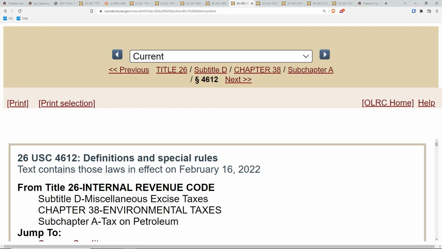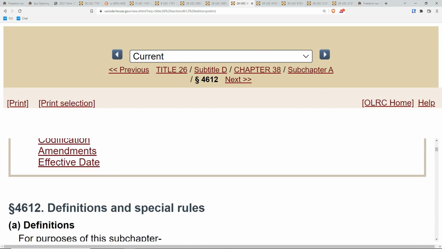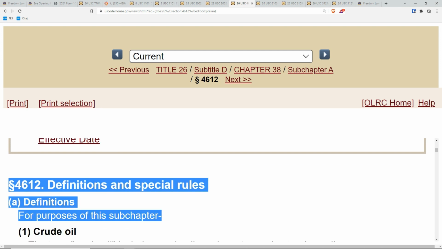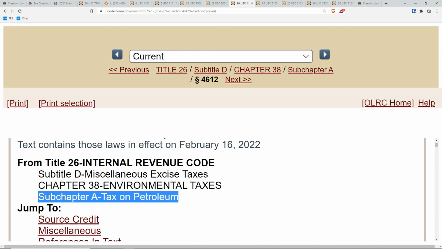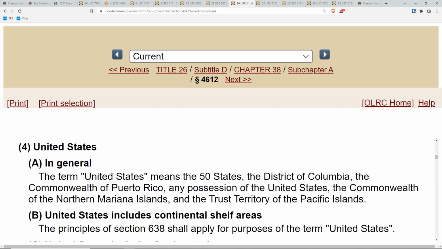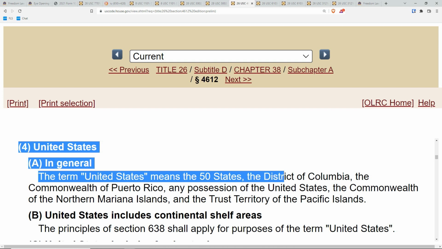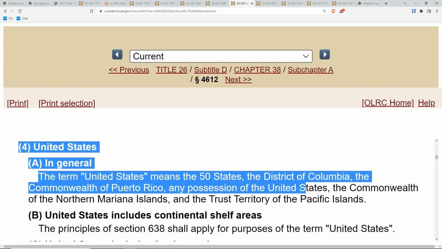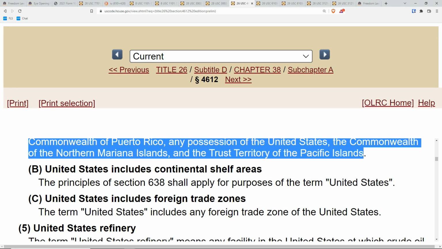Here, look at this one, oil taxes from Title 26, Internal Revenue Code, right? In definitions and special rules, here it says, for the purposes of this subchapter, which is Subchapter A, tax on petroleum, look, the term United States has this interesting meaning. It means the 50 states, the District of Columbia, the Commonwealth of Puerto Rico, any possession of the United States, the Commonwealth of the Northern Mariana Islands, and the Trust Territory of the Pacific Islands, and more, folks. Yes, the 50 states are specifically listed there.